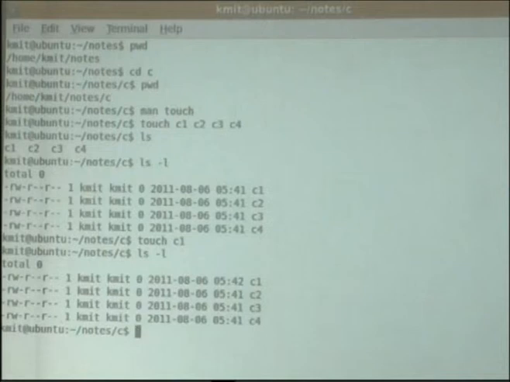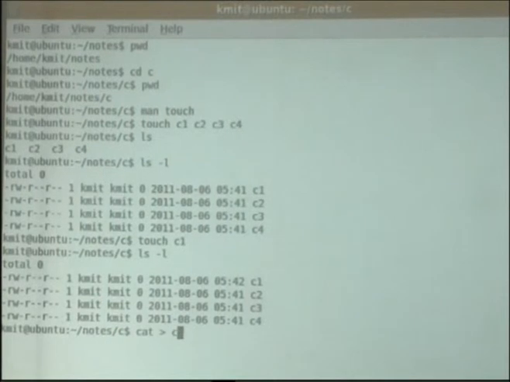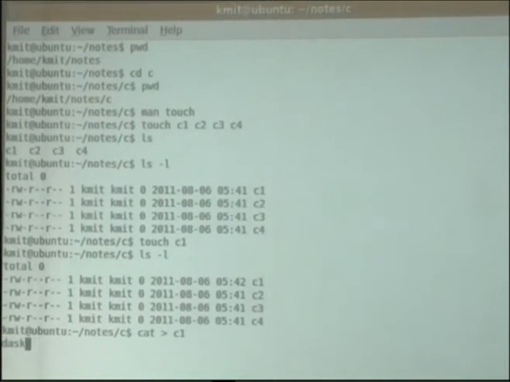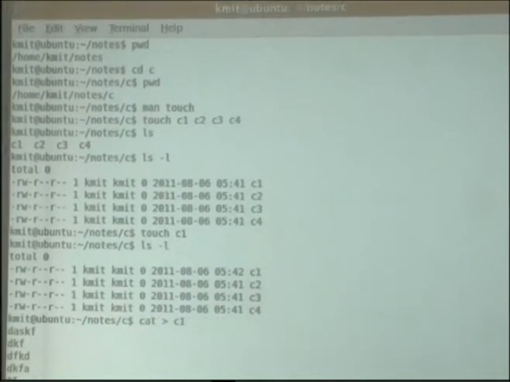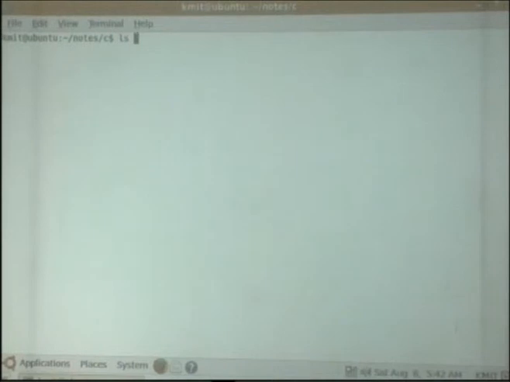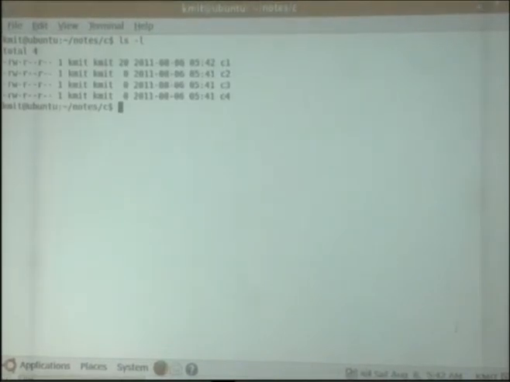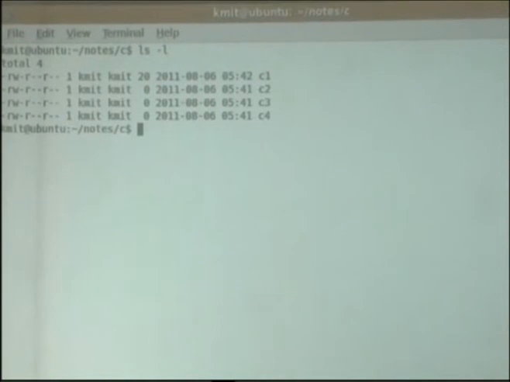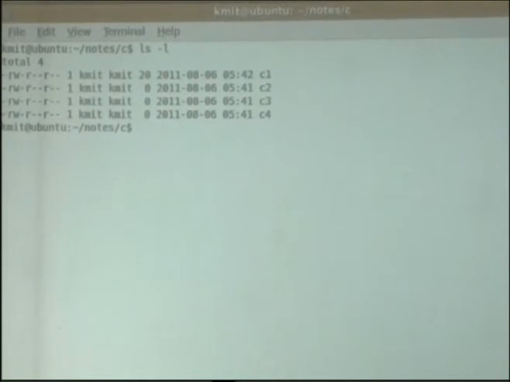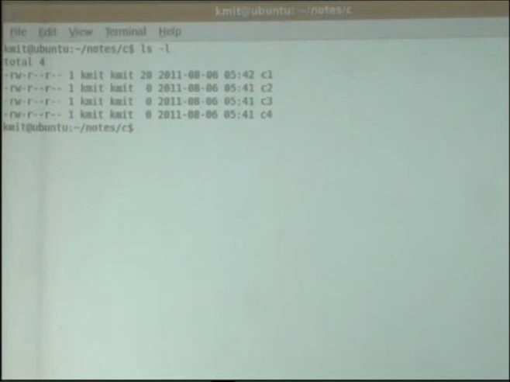But now check, for example, suppose I have a file, cat C1. In this I am just typing some nonsense. Now what I do is I'll again use the touch command for C1. We know this C1, what is the size of this C1? It's 20.